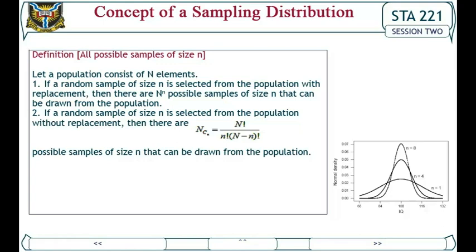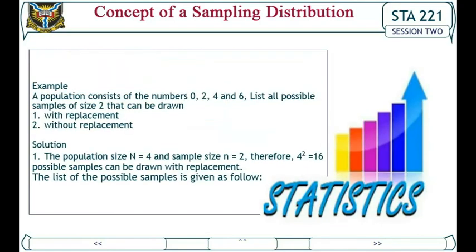If a random sample of size n is selected from the population without replacement, then there are NCn, equal to N factorial over n factorial into (N minus n) factorial, possible samples of size n that can be drawn from the population.